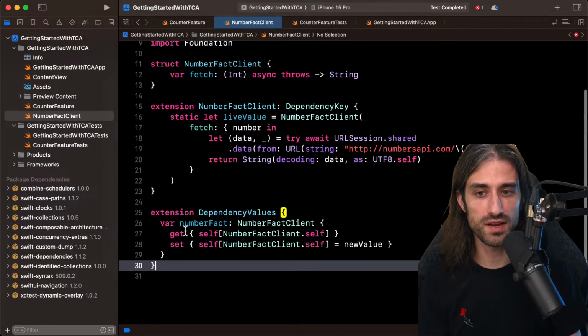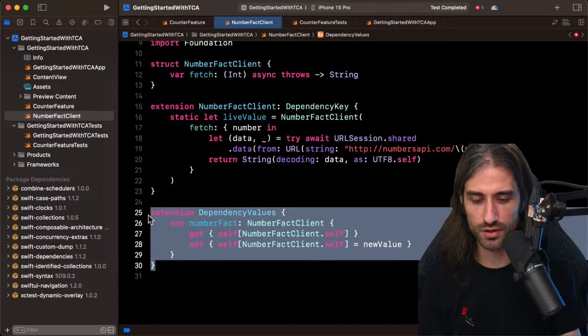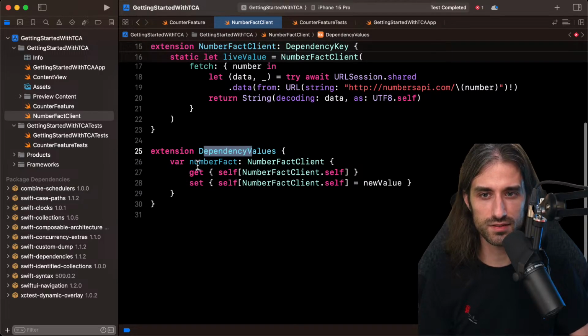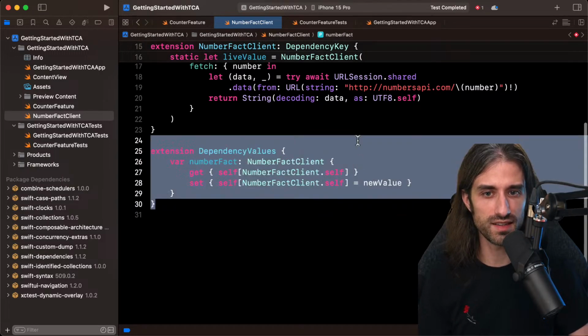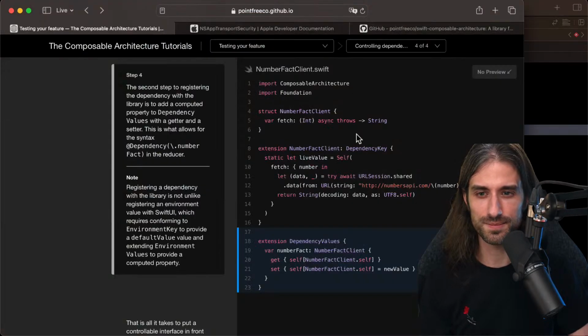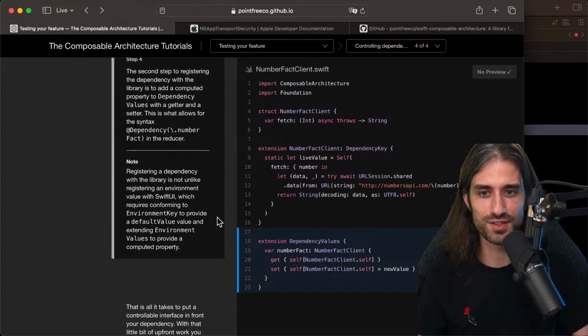So if you're using SwiftUI, as Stephen said, you should not be lost. So dependency values is here. We have number fact, and we have exactly the same approach that environment key and environment values use in SwiftUI. Note, registering a dependency with the library is not unlike registering an environment value with SwiftUI. Actually, it was spelled out just after, which requires conforming to environment key to provide a default value and extending environment values to provide a computed property.